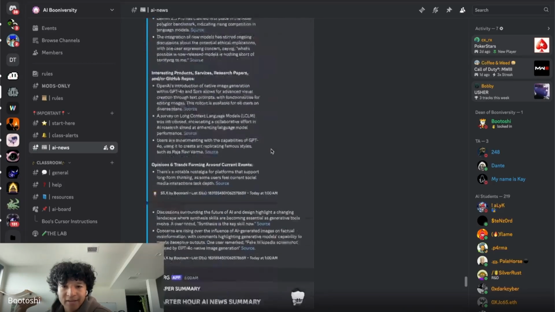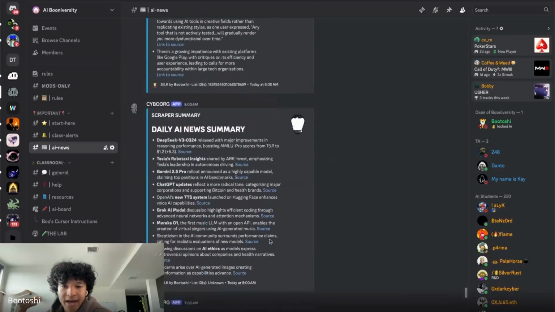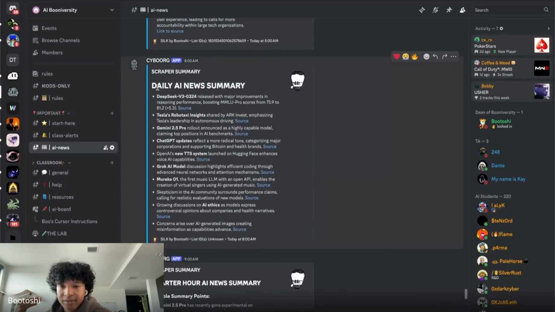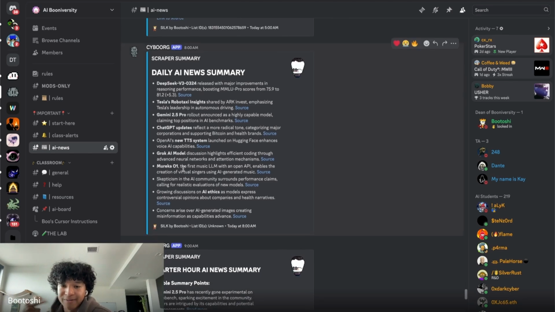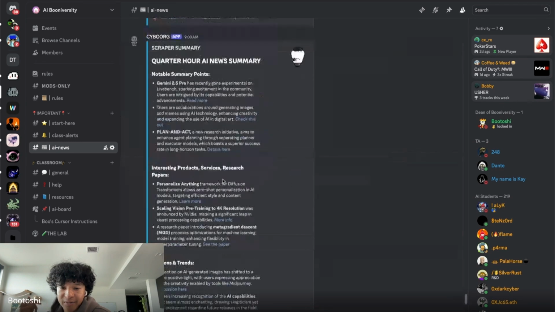And it posts a daily summary at 7 a.m. or at 8 a.m. PST. That just runs through all the newest products that came out. So yesterday, Gemini 2.5 Pro rolled out, a new DeepSeek V3 open source model came out. And there was a new GPT Sora update that came out.